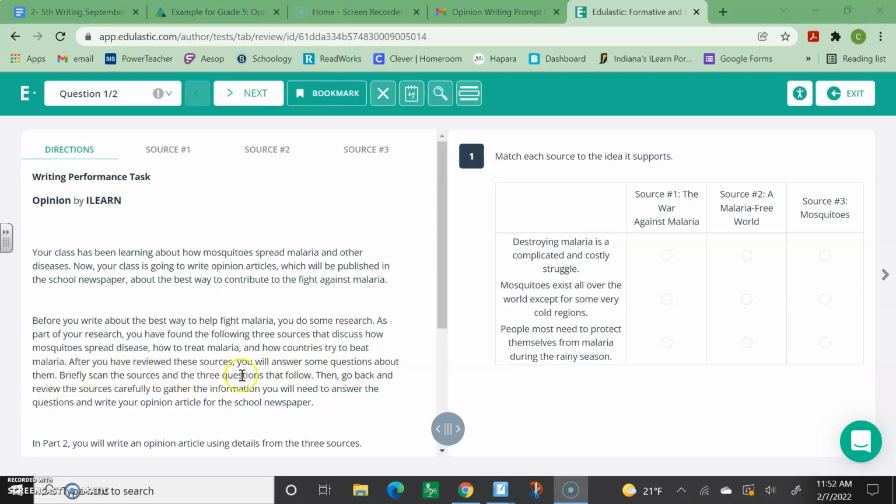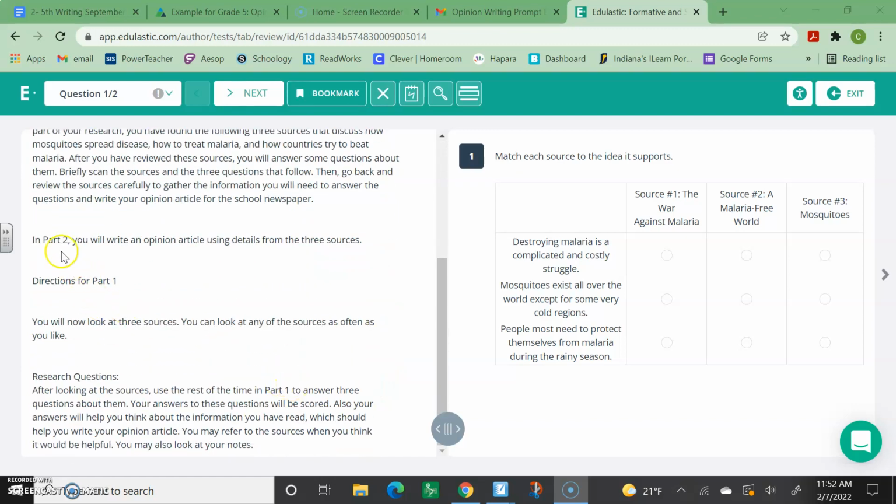Briefly scan the sources and the 3 questions that follow. Then, go back and review the sources carefully to gather the information you will need to answer the questions and write your opinion article for the school newspaper. In part 2, you will write an opinion article using details from the 3 sources.